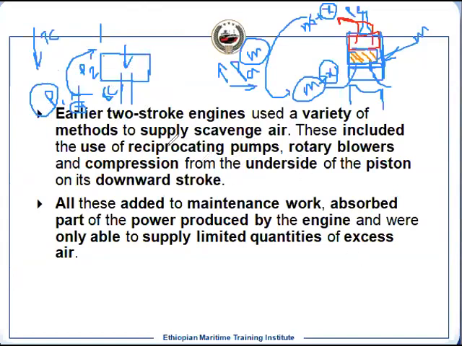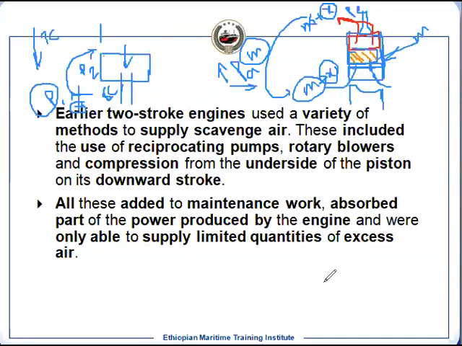The problem with all these arrangements is that you have these valves, non-return valves, which need maintenance. Then some energy is absorbed. That is actually a loss of energy, or consumption. You should not say loss, because you are gaining something out of it. So it is a consumption. The maintenance work also has to be increased, and since it is powered by the engine, you need to consume some power. So in all the cases, if you see the reciprocating pump, rotary blower, or this arrangement.